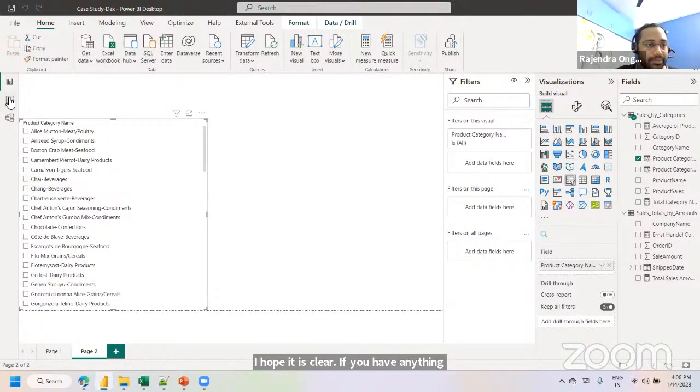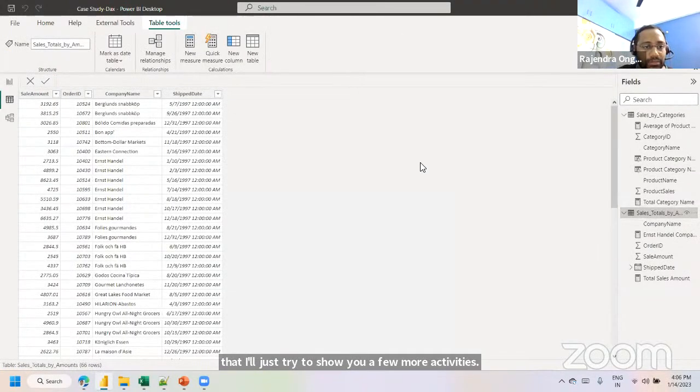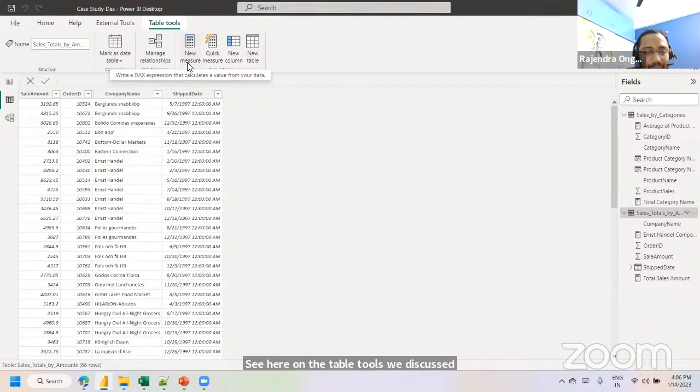Saving it. Like that, I'll show you a few more activities. One second. See here, on the table tools, we discussed the new measure. I have shown you multiple new measure activities.